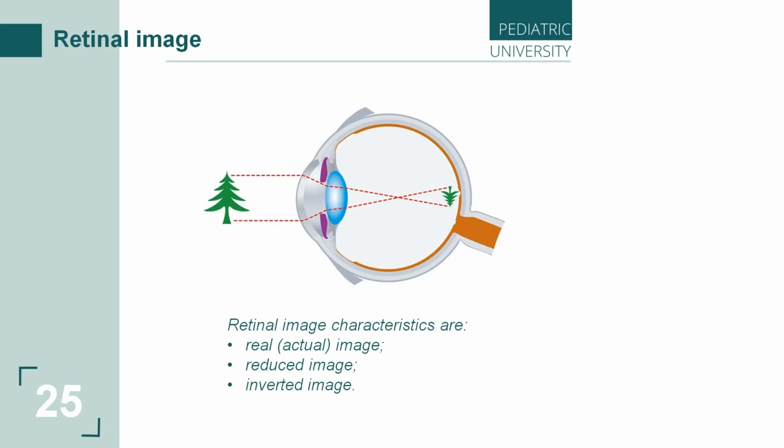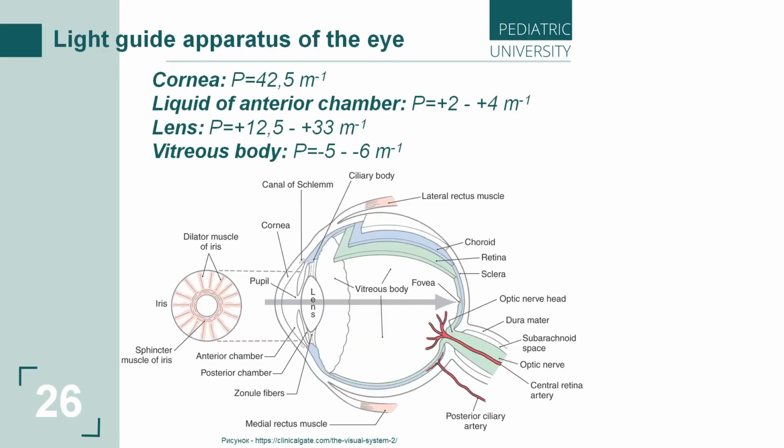As I told you earlier, our eye is a very complex system, really. And from the point of view of physics, it has two main parts. Let's see the picture again. Our eye has a light receiving apparatus.